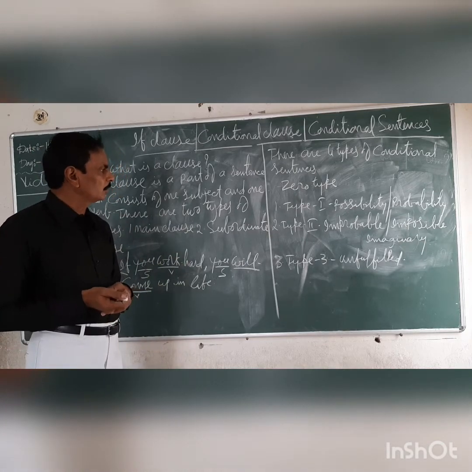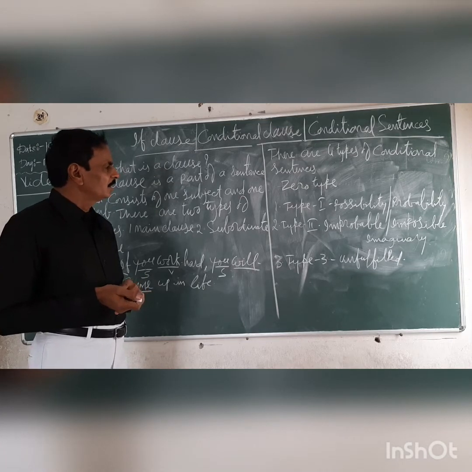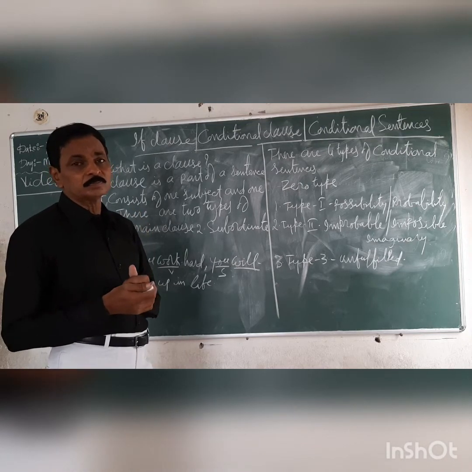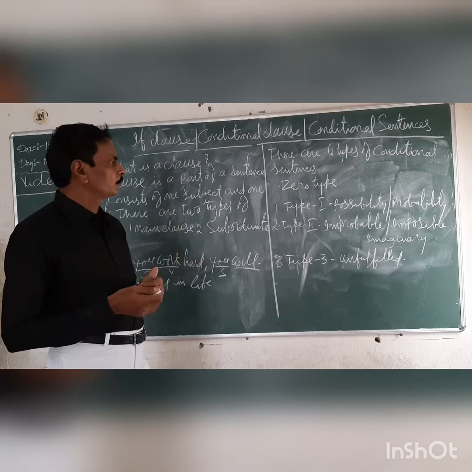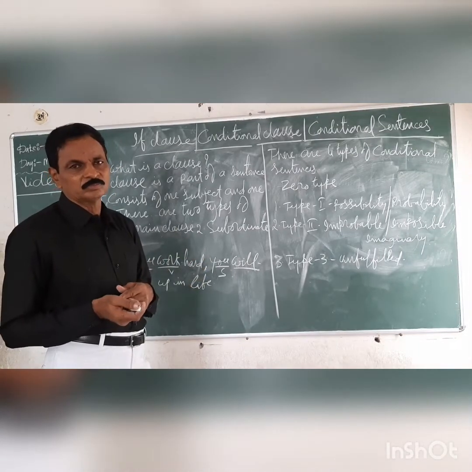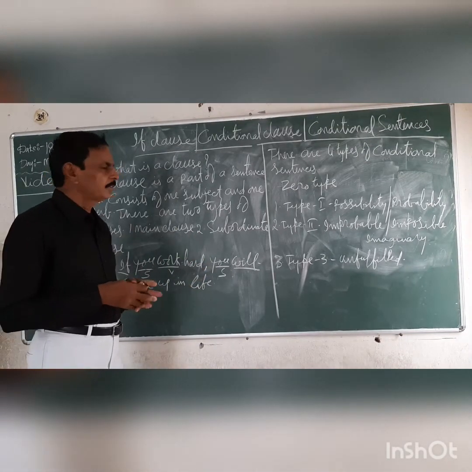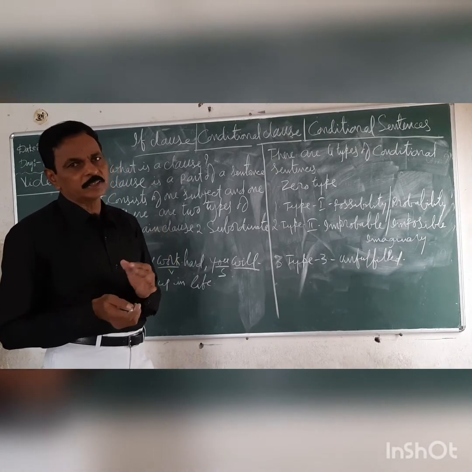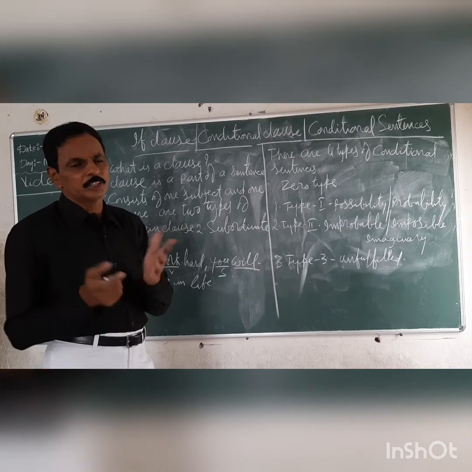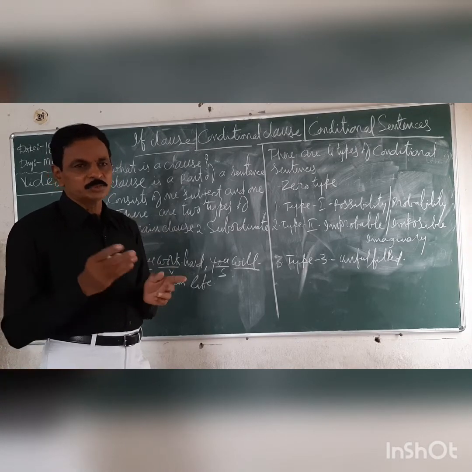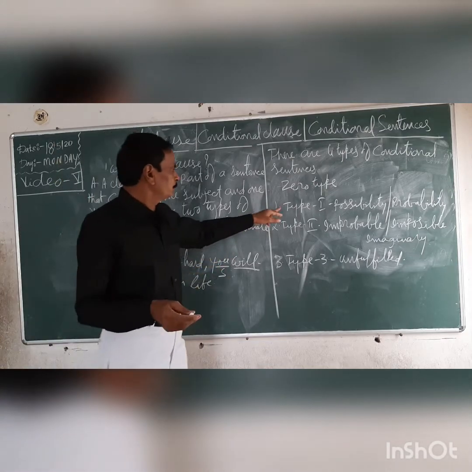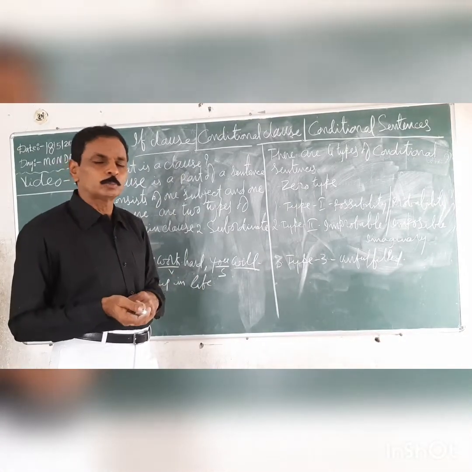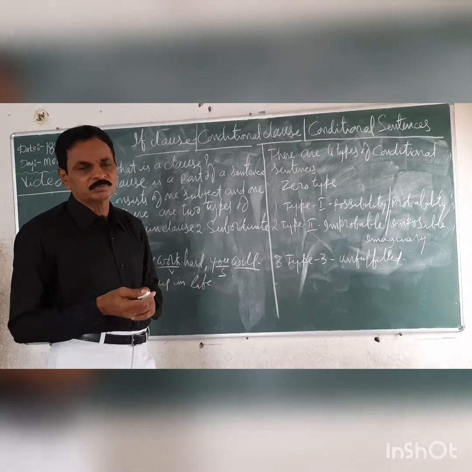Next, type 1, possibility or probability. In this model, we can explain some doubtful things. It may happen, may not happen. No question of any guarantee. For example, work hard, you will get good marks. If you work hard, you will get good marks. There is no guarantee. That's why the if clause must be in simple present tense in type 1. If you work hard, work is present tense, you will get good marks, will get is future tense.